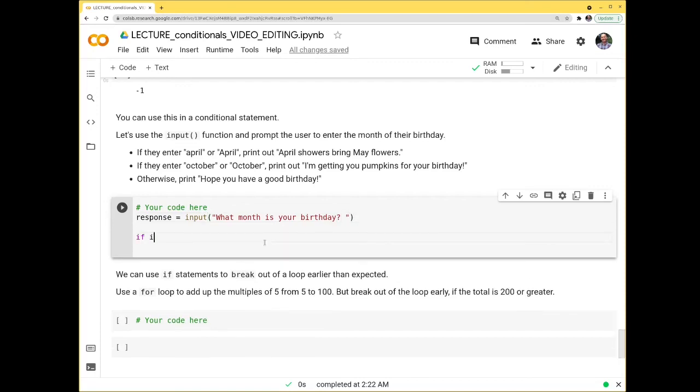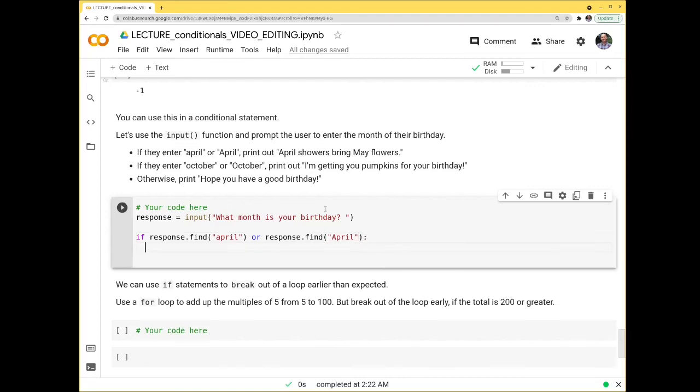Then we'll do if response dot find, and now we'll search for April, lowercase, or, and we've got to do the whole search again, response dot find April with a capital. Let's just test this out.